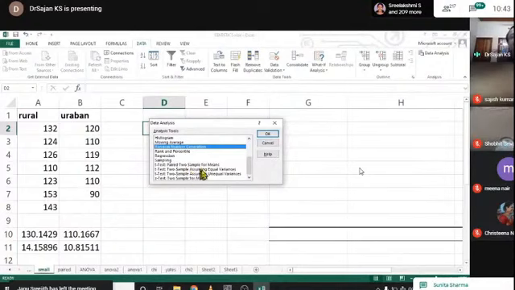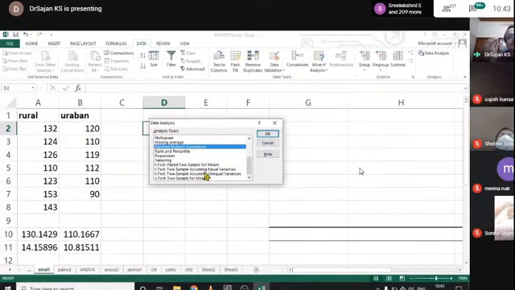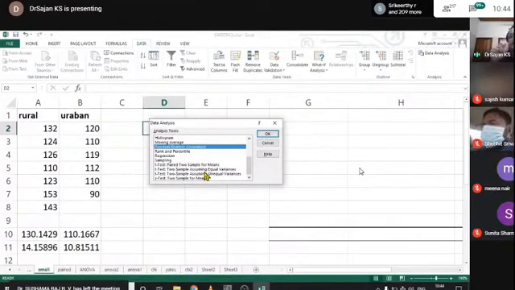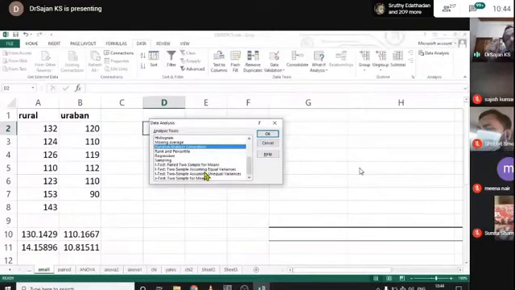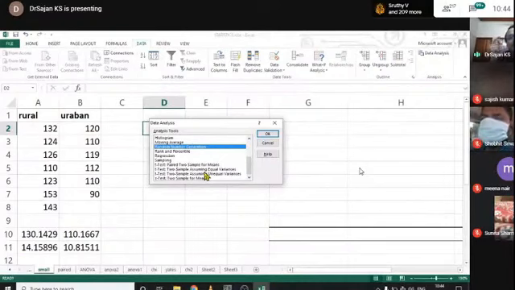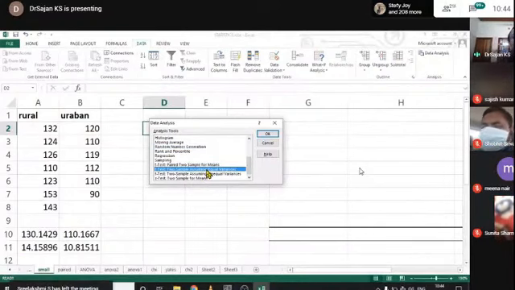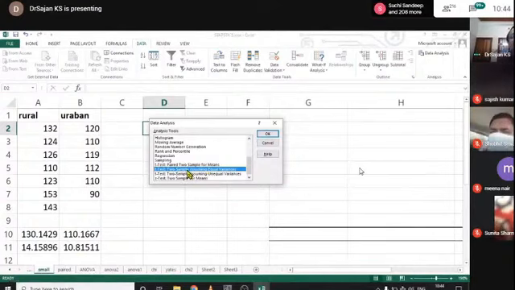Then another assumption is there: whether equal variance is there or not. Usually the difference is so minute, yet we have to assume equal variance or unequal variance. This aspect is readily available in SPSS, but here we have to find out whether equal variance is there by testing variances. But I do not go for a variance test. Just select two sample t-test assuming equal variance and click on OK.